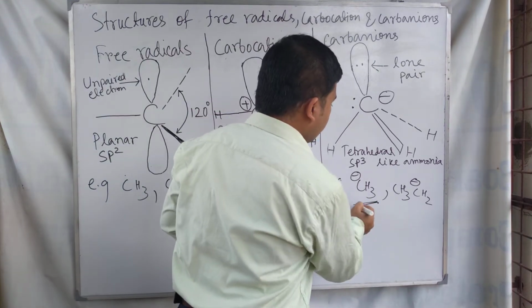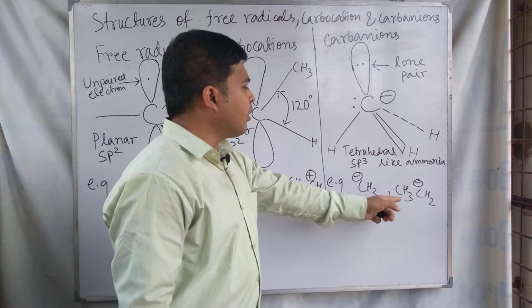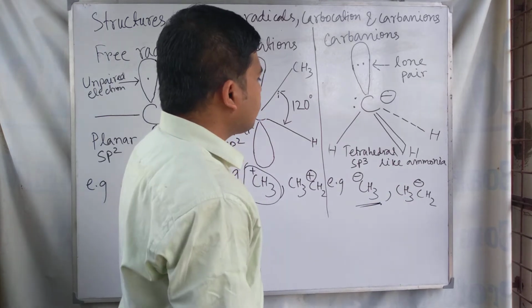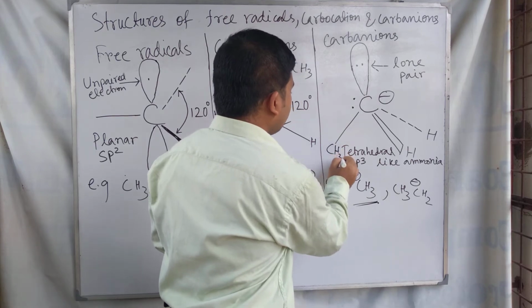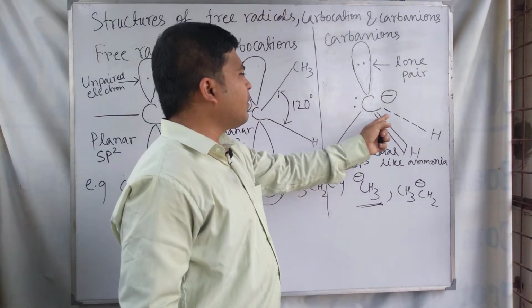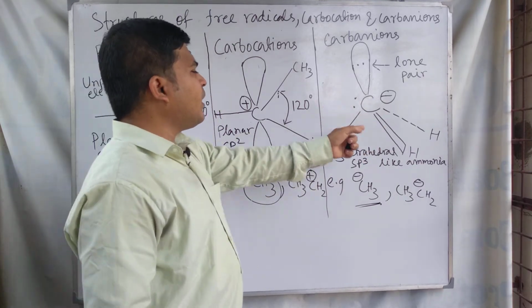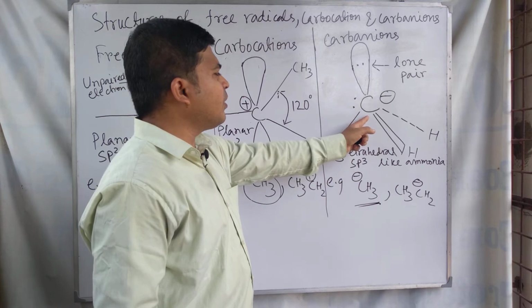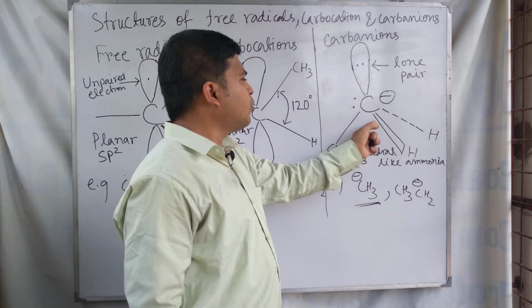In this case the examples of these carbanions are CH3 minus and CH3CH2 minus. You can also write CH3 here, and that time the CH3CH2 minus carbanion structure is produced. So in this carbanion structure, the carbon is sp3 hybridized, and the structure is similar to ammonia.